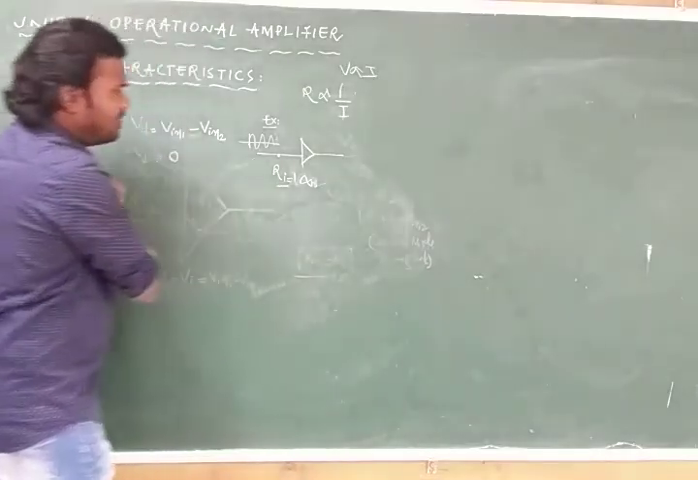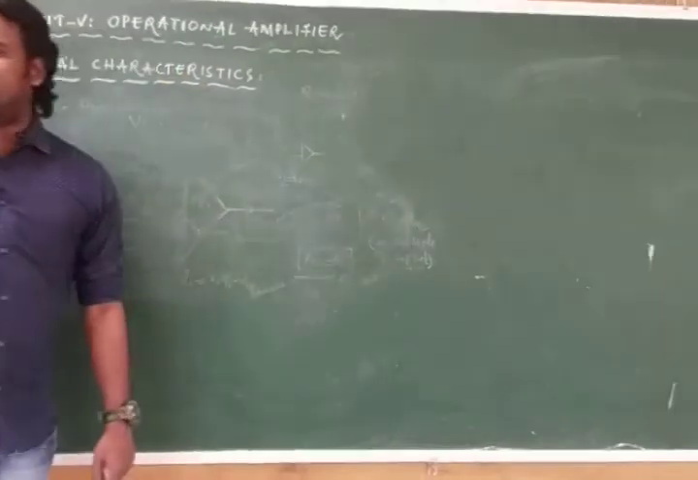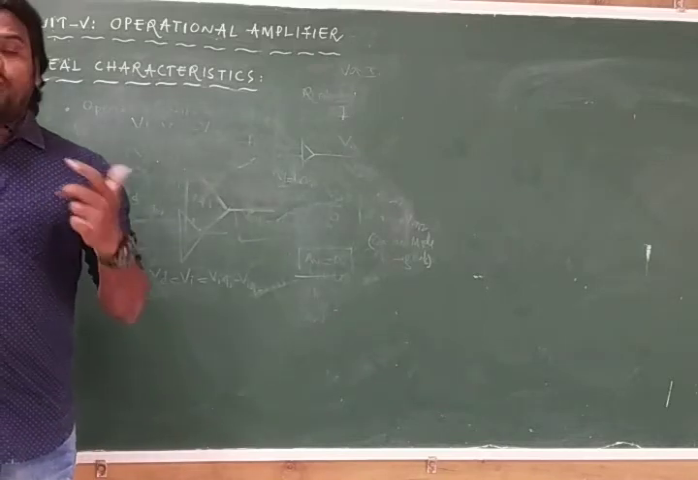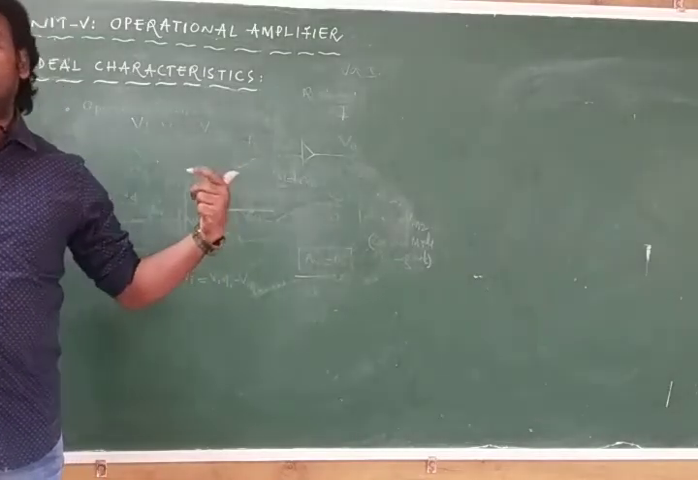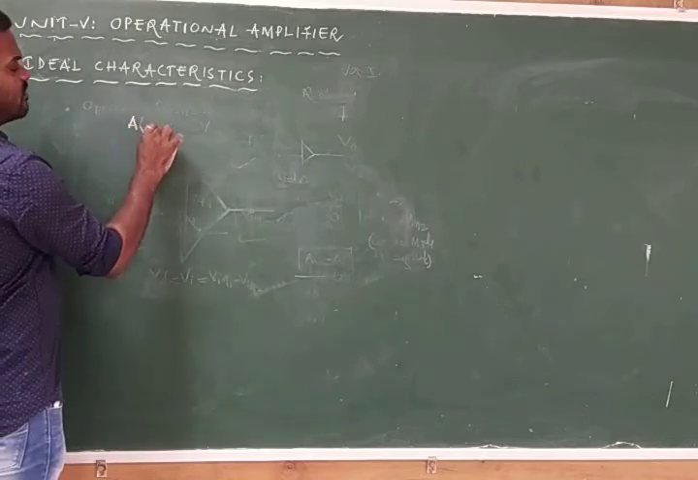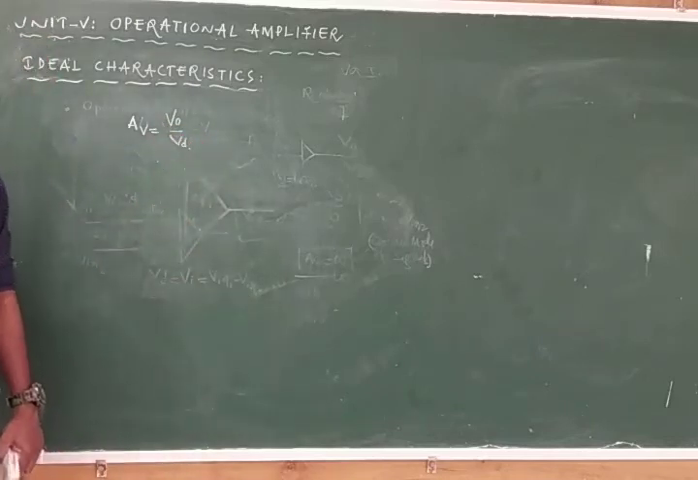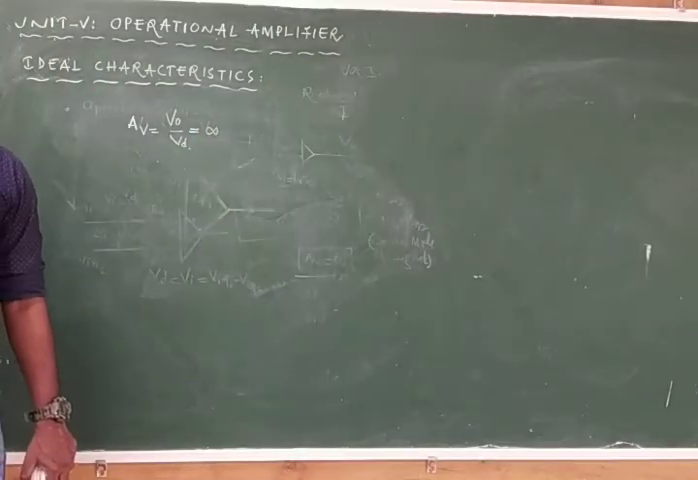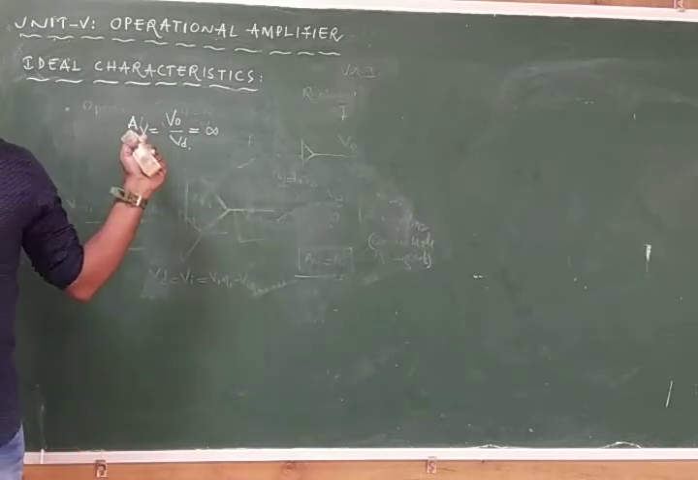The next characteristic is about output impedance being 0. That means we are talking about the output side. The input side is Vd, the output side is Vout. Generally the open loop gain AV is equal to VO by Vd, and here we say that it is infinity. That means VO is infinity, so AV is also infinity.